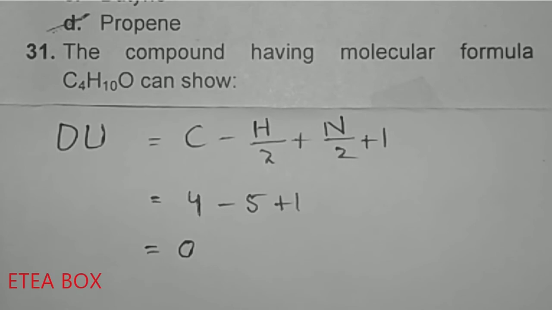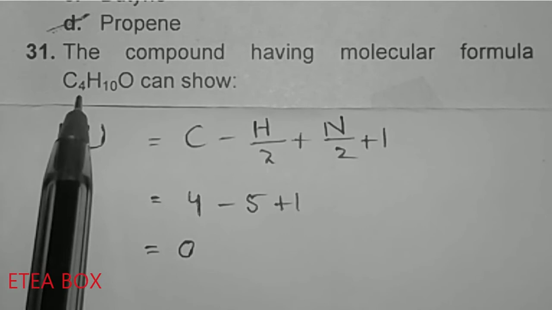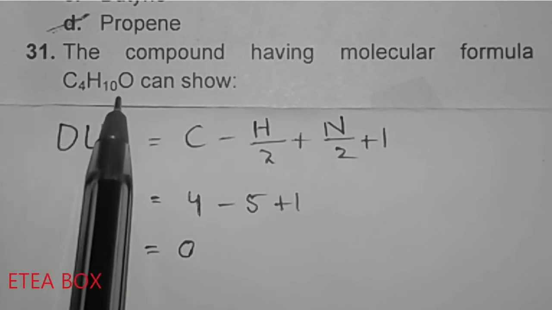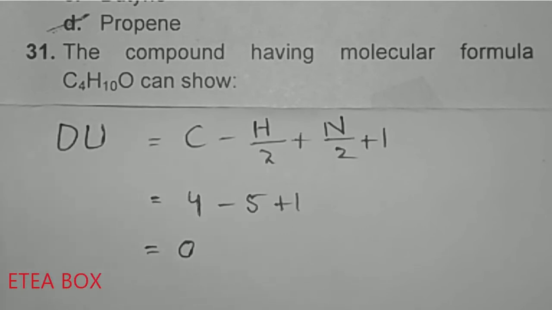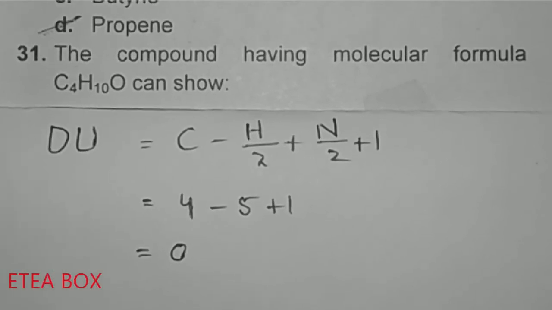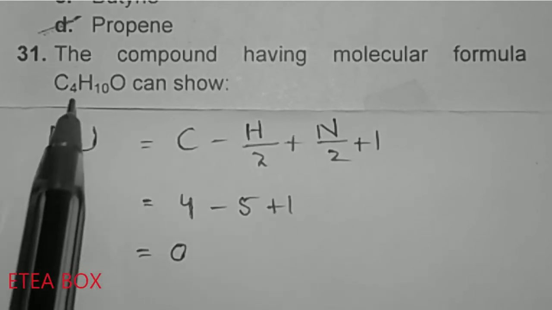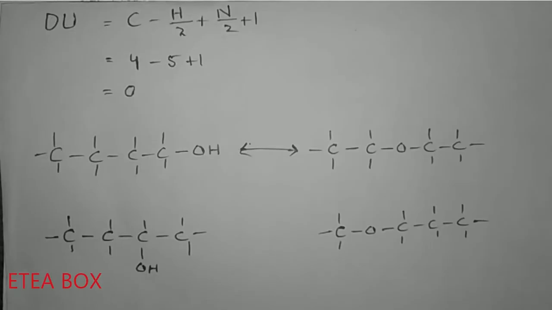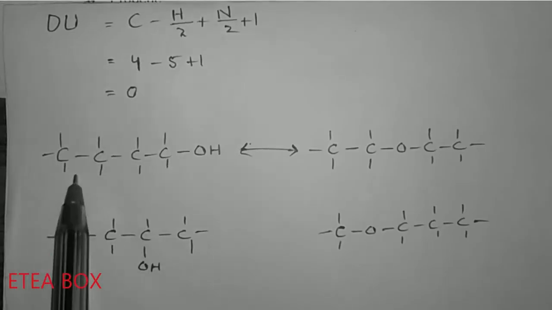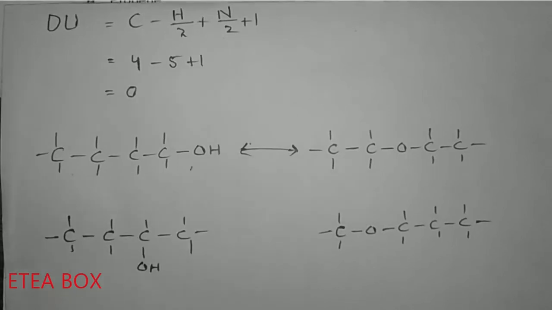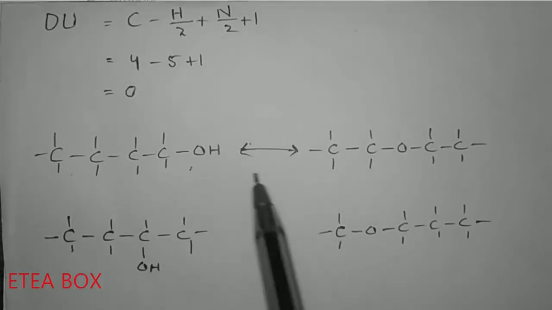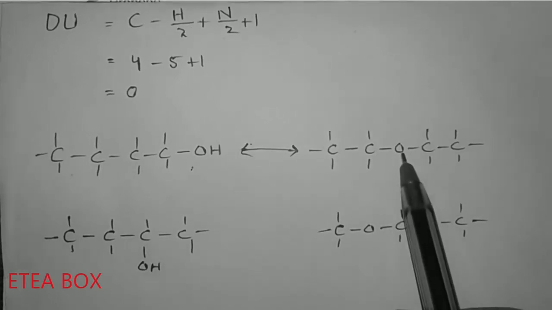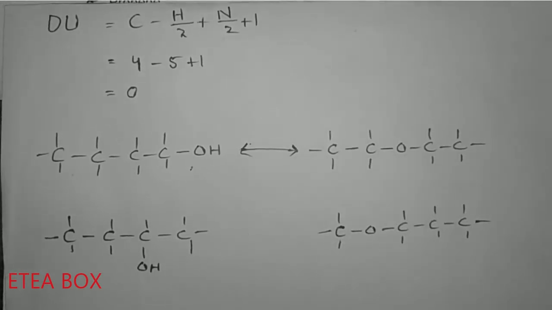So the conclusion is that this compound is either an ether, because ether contains oxygen and has single bonds, or this compound is an alcohol. So there are these two possibilities. Now look at here, the structure may be like this, here is OH. If you want to find the functional group isomerism, this one is an alcohol and this one is an ether. These two are functional isomers. So yes, this one shows functional isomerism.